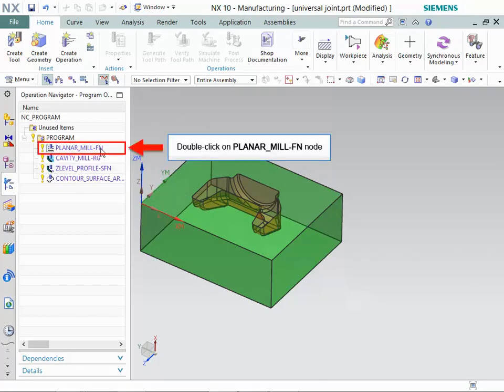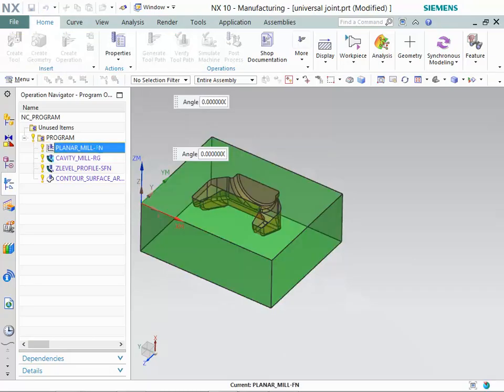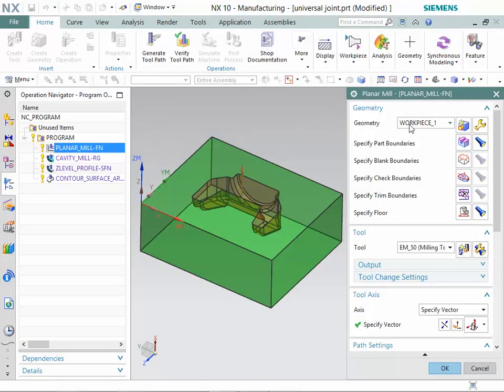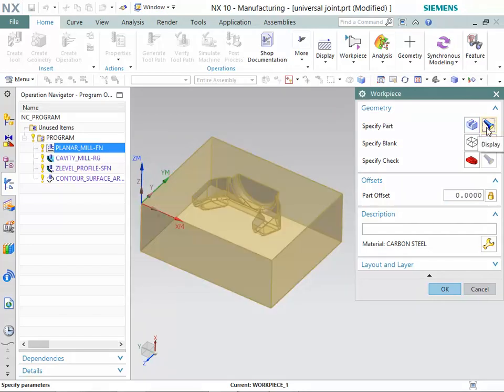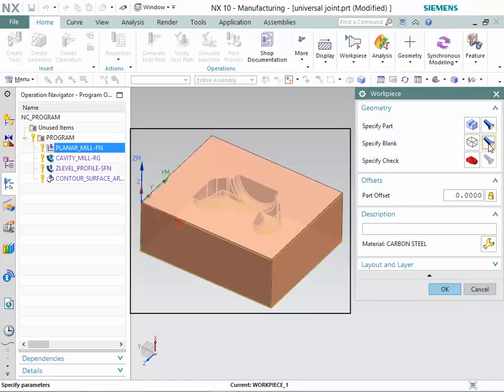Now, double-click on the planer_mill FN node. Make sure that Workpiece_1 option is selected in Geometry list. Now, click on the Edit button in Geometry group. Then, click on the Display button in Specify Part row. Observe the specified part. Now, click on the Display button in Specify Blank row. Observe the specified blank.